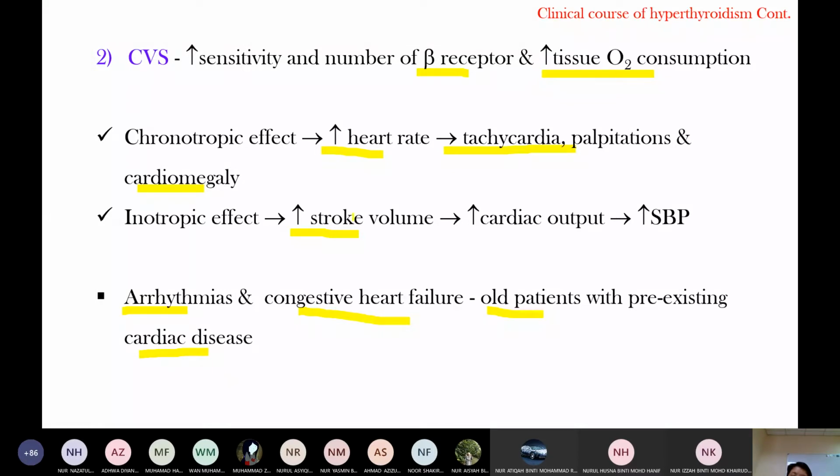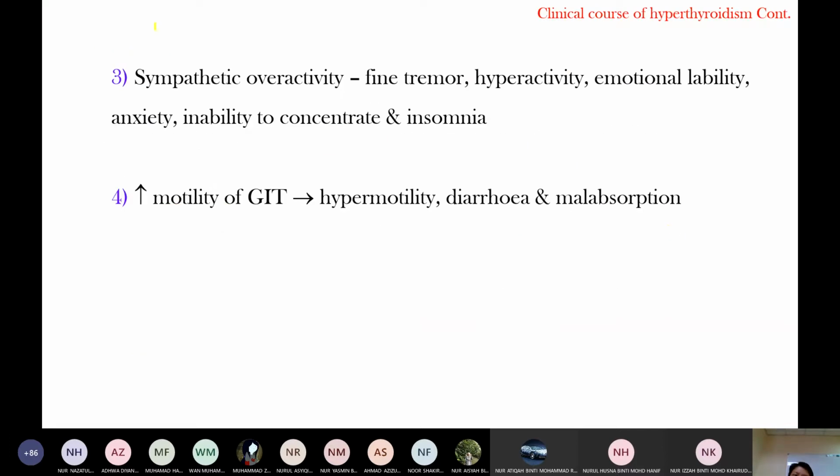Okay, inotropic, so increased stroke volume. Because of increased tissue oxygen consumption, there is increased stroke volume and increased cardiac output. Cardiac output determines the systolic blood pressure, so there is increased systolic blood pressure. So there is a wide pulse pressure. Okay, and then thyroid hormone leads to sympathetic overactivity. The sympathetic overactivity symptoms are tremor, hyperactivity, emotional lability, anxiety, inability to concentrate, and insomnia.